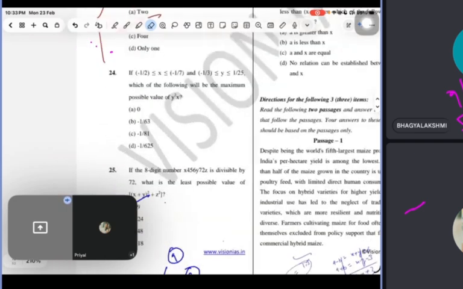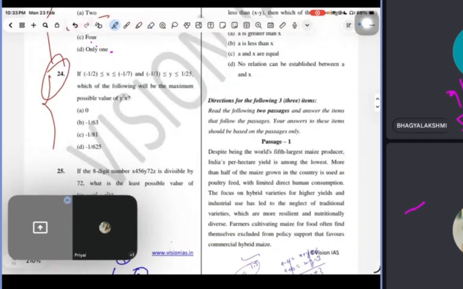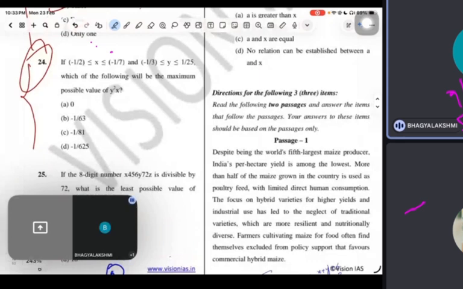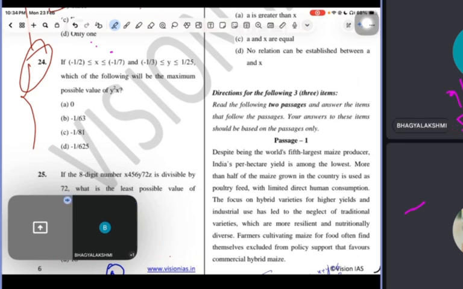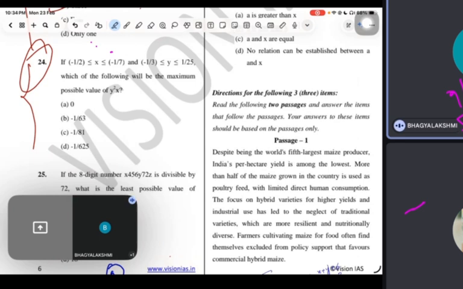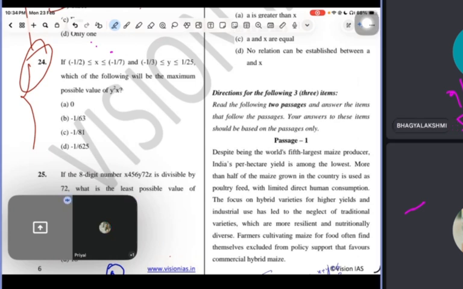What is the next question? Read, Bhagya. If minus 1 by 2 is less than or equal to x, less than or equal to minus 1 by 7, and minus 1 by 3 is less than or equal to y, less than or equal to 1 by 25, which of the following will be the maximum possible value of y square x? You guys have 10 seconds. Answer the question, maximum value.